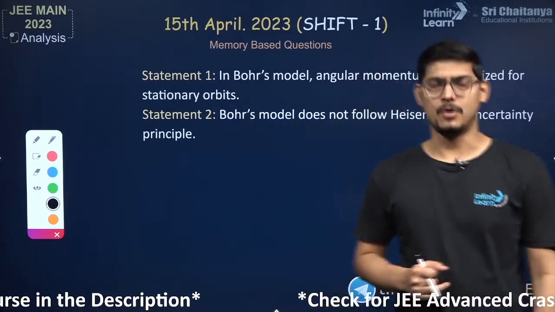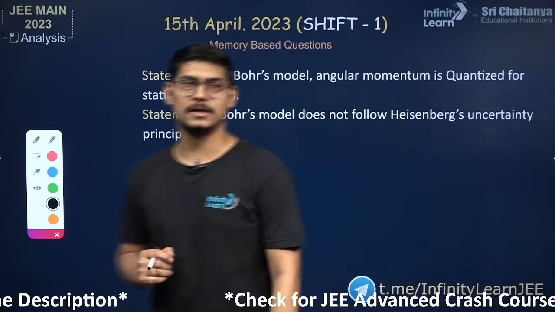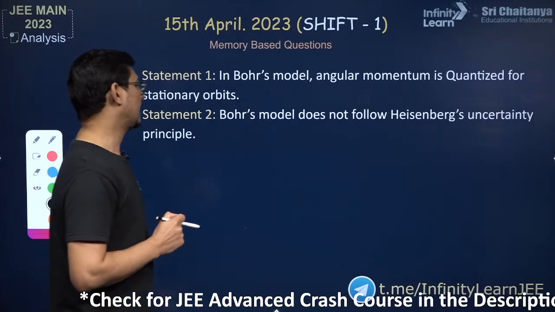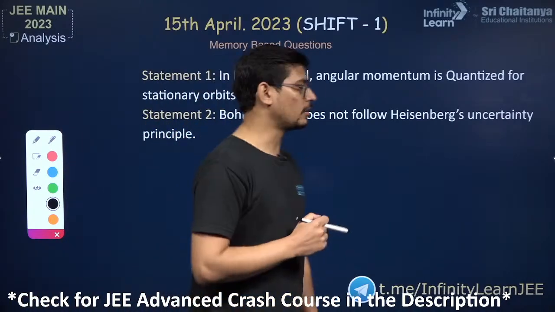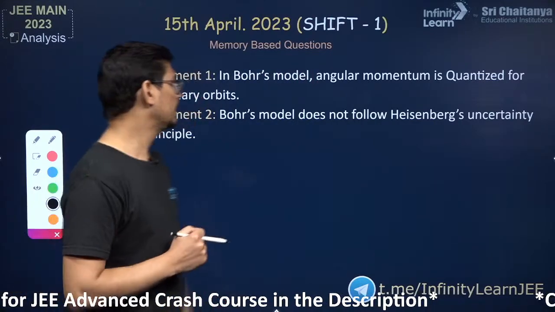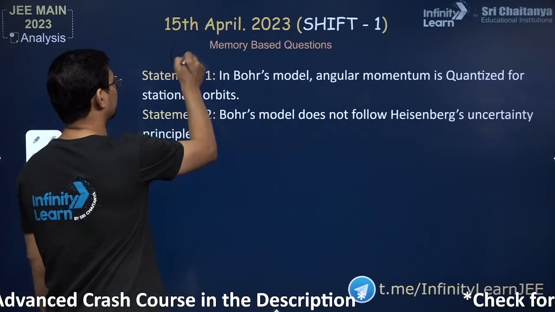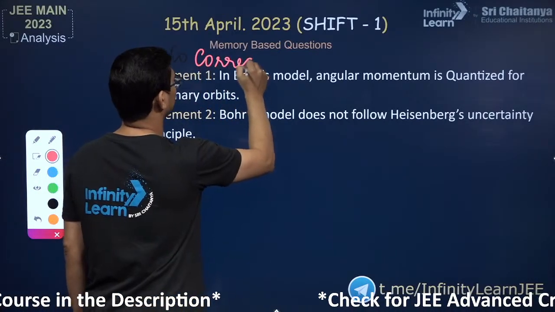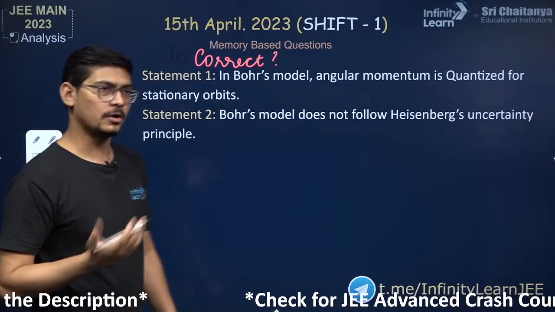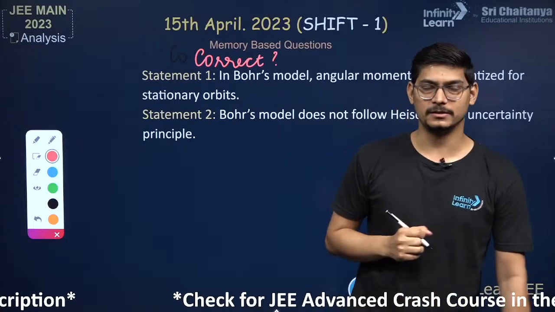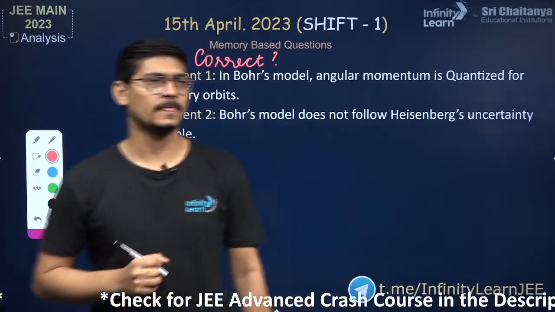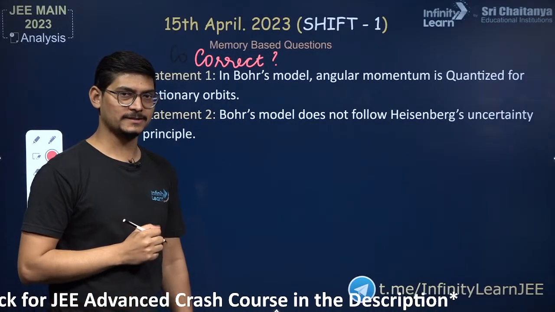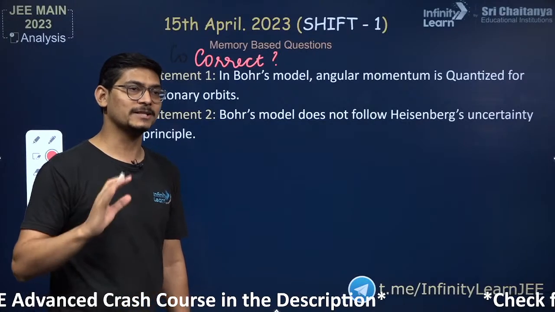In Bohr's model, angular momentum is quantized for stationary orbits, and statement 2, Bohr's model does not follow Heisenberg's uncertainty principle. So which of these statements are correct? Both 1 and 2? Amar, you said option 2 is correct. What about option 1? In Bohr's model, angular momentum is quantized or not? So it is quantized, okay?